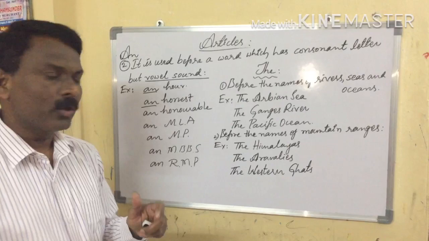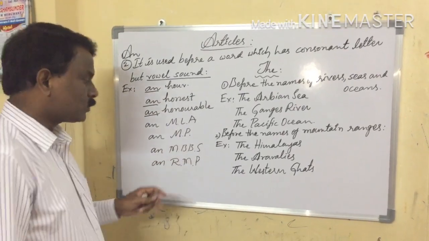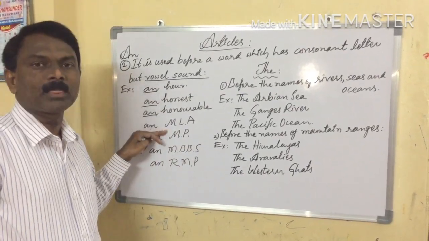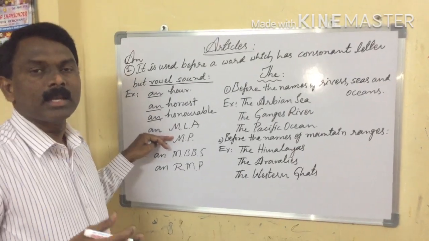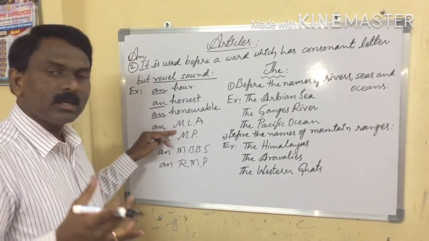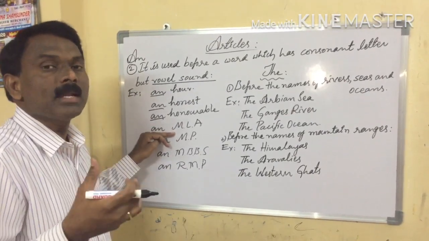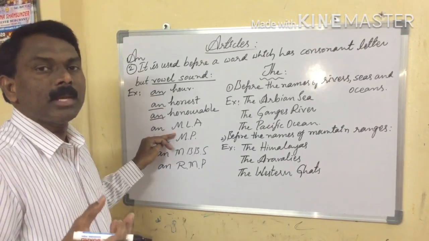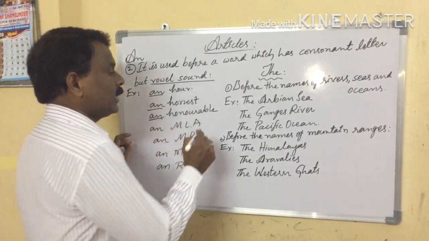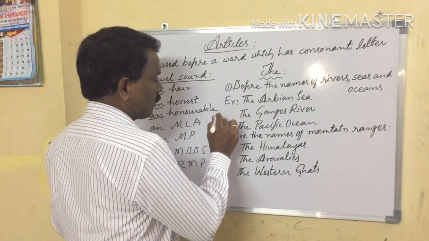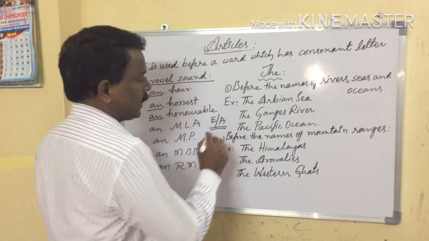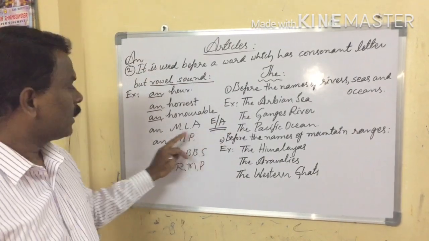An honest, an honorable. Okay, next one, an MLA. Here MLA, MP. Okay, here MLA, MP. So here an E or A sound is produced.